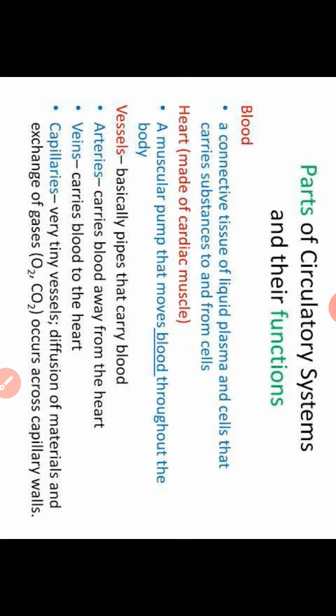Arteries carry blood away from the heart to different parts of the body, and veins carry blood from different parts back to the heart. Capillaries connect arteries and veins, and are present in the different tissues and organs. Capillaries are very thin vessels, and they help in diffusion of material and exchange of gases like O2 and CO2.